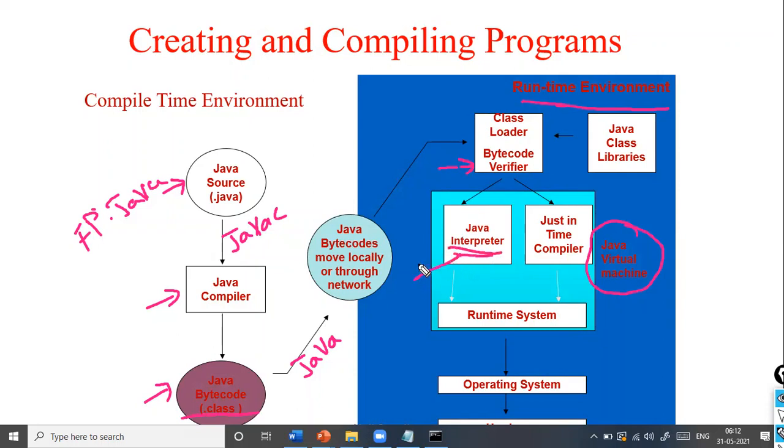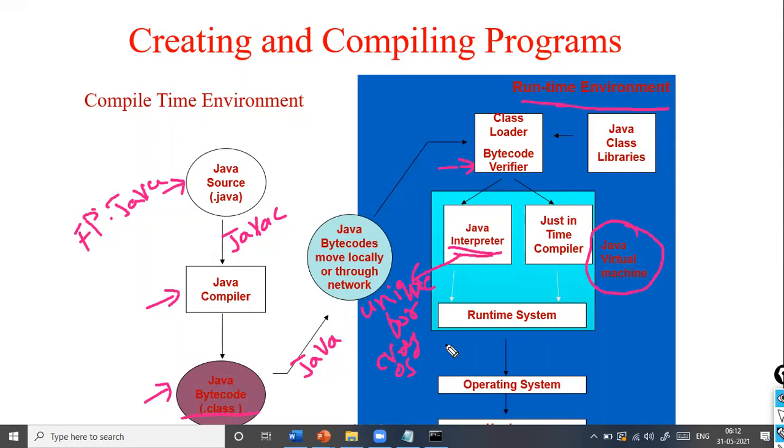This Java interpreter is unique for every OS. The Windows operating system has a unique interpreter, the Linux operating system has a unique interpreter, and the Mac operating system has a unique interpreter. This Java interpreter is platform dependent.